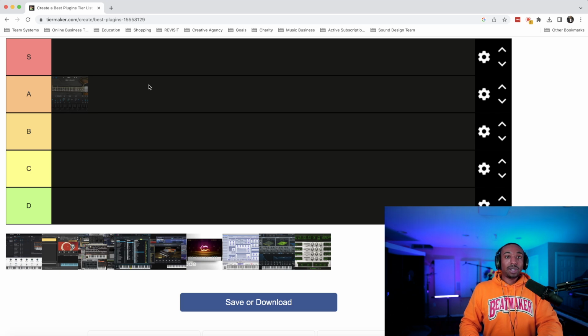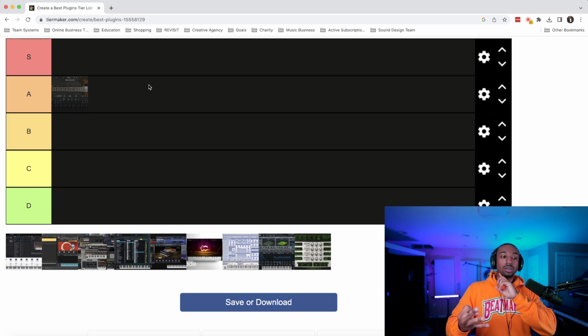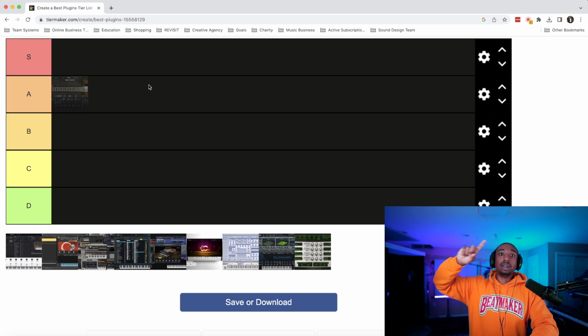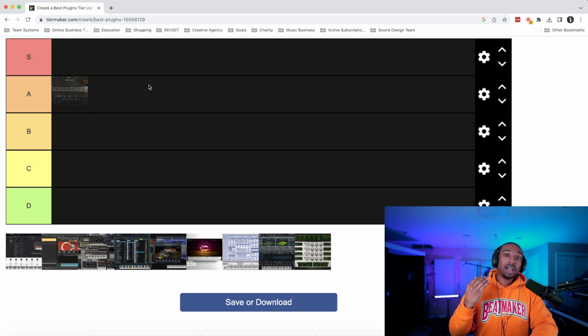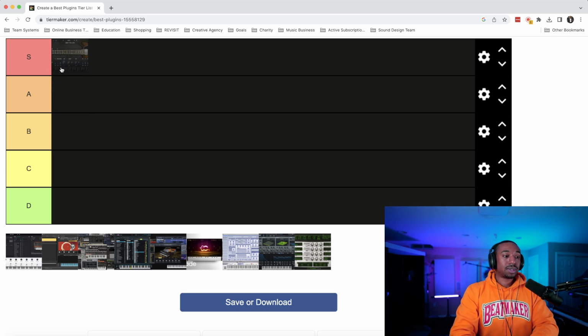Next measurement is features. Now on here, it has so many features that make this experience cool, from key switches to riff machine to stuff where you can export the MIDI and put it in any instrument you want. Because it's so rich in features, I'm going to pull this up to S tier.